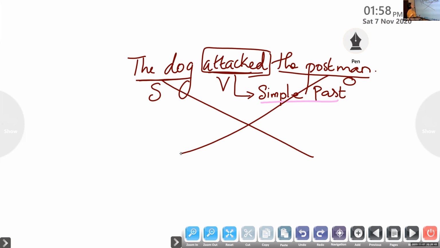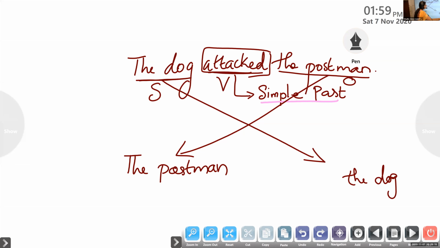How is it possible? So the object becomes the subject. So the postman is the object of active voice. So we just change the position of this object with the subject. See, now the postman becomes the subject of the passive voice. At the same time, the subject becomes the object. So I can write the dog in the position of an object. Am I clear? Yes, ma'am.